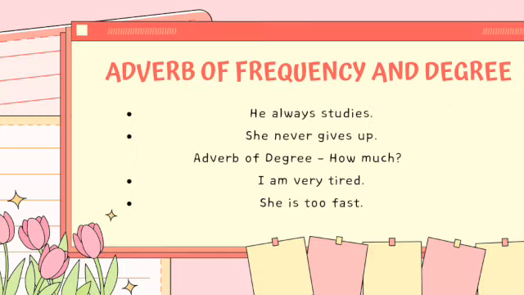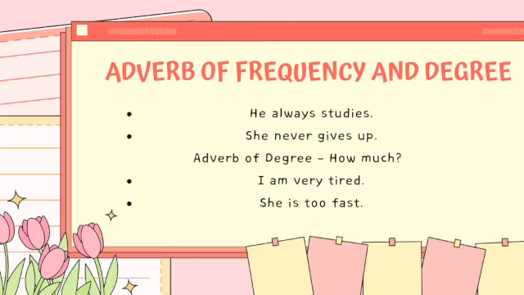Adverb of frequency and degree. This slide shows more types of adverbs. First of all is adverb of frequency. It tells how often something happens. For example, he is always studying. She never gives up. Always and never show how often something happens.